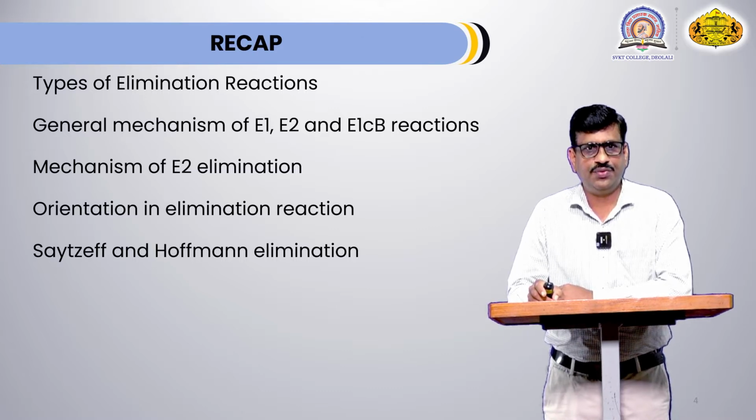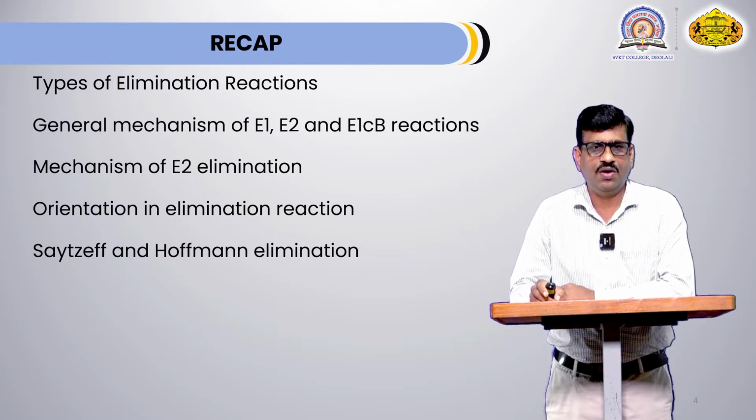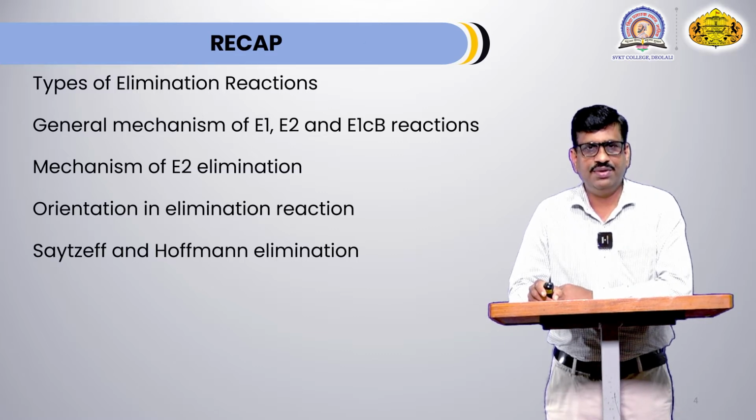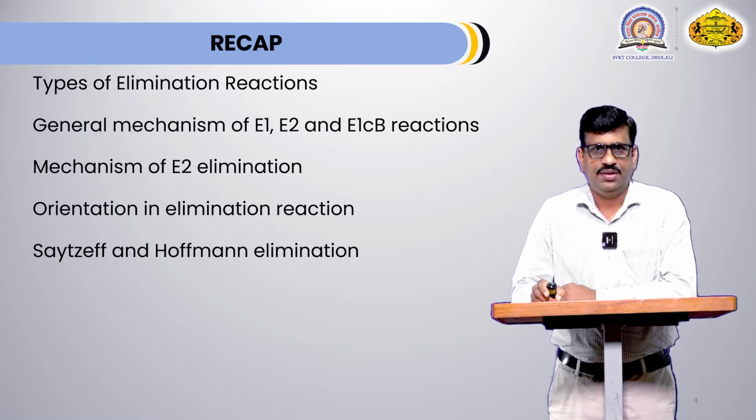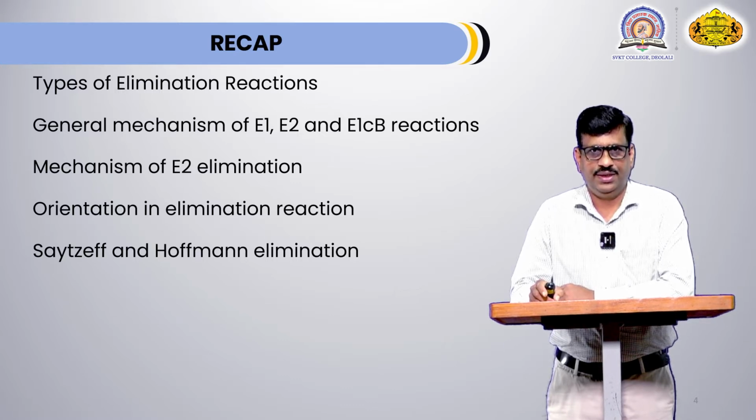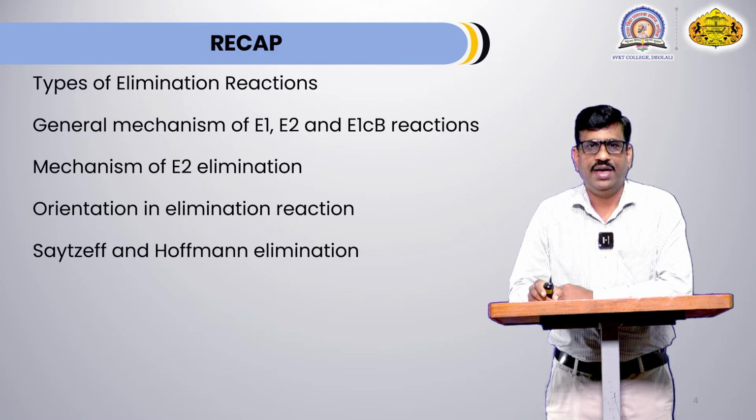In last lecture, we have seen general mechanism of E1 elimination, E2 elimination and E1CB elimination. In E1 elimination, there is formation of carbocation in first step, and in second step there is formation of alkene. It is two-step mechanism.